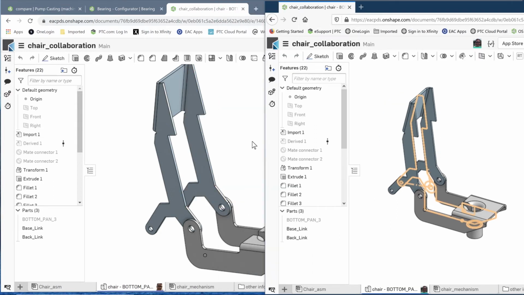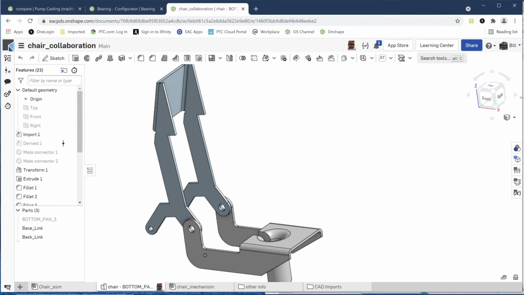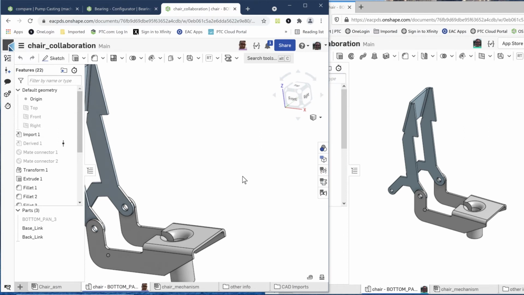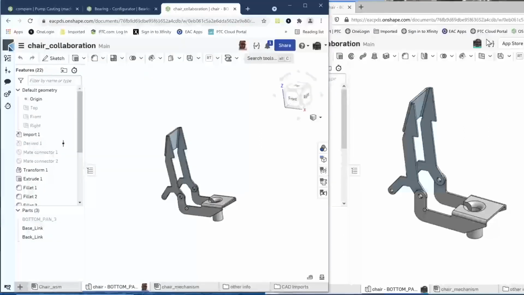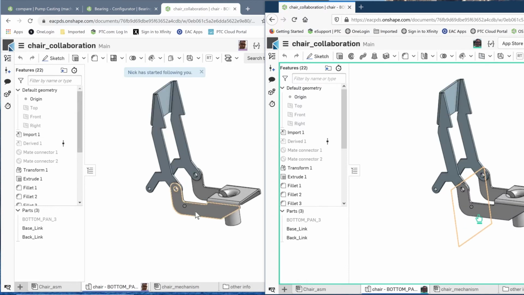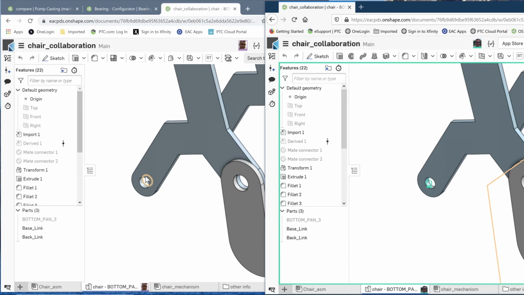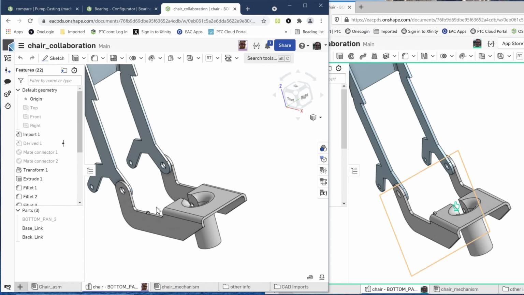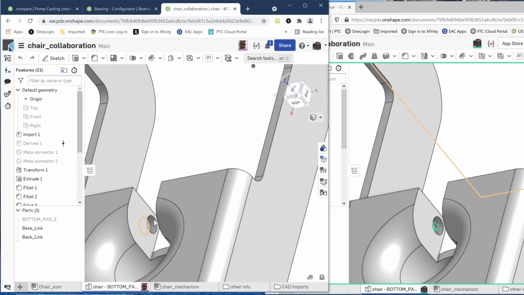And we'll take my window and move that over just so we can see both of them on the screen at the same time. So here we go. He can go and say, I need to follow you, so that when I zoom in, he zooms in. So basically, when I can explain to him is, you know, we need the piston connected over here. You notice how my mouse is just a regular arrow, but his mouse is like a little green hand pointing at things. I could say over here, and then maybe the other connection point would be back in here.